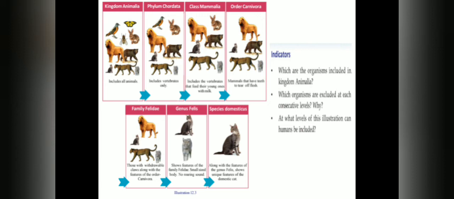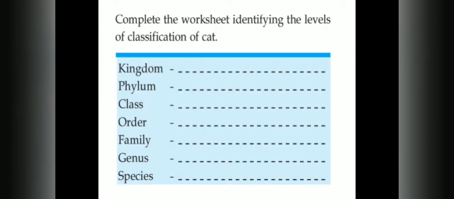And do human beings belong to the order Carnivora? They are not carnivorous, they are omnivorous. They eat flesh, but along with that, they eat plants also. So they are omnivorous, so they cannot be included in the order Carnivora. So we can include human beings up to the class Mammalia. Okay. So this is the taxonomic hierarchy of domestic cat. So now you have understood about the levels of classification of cat.